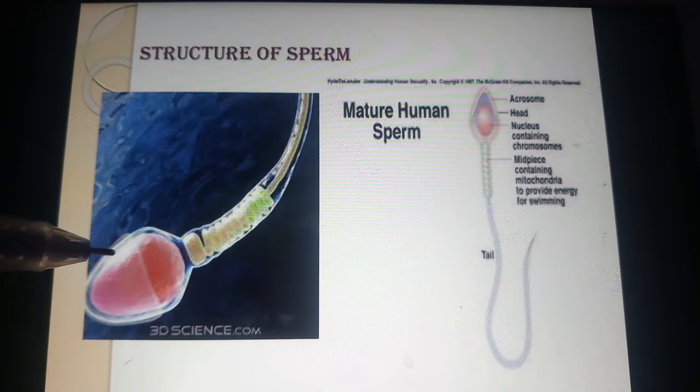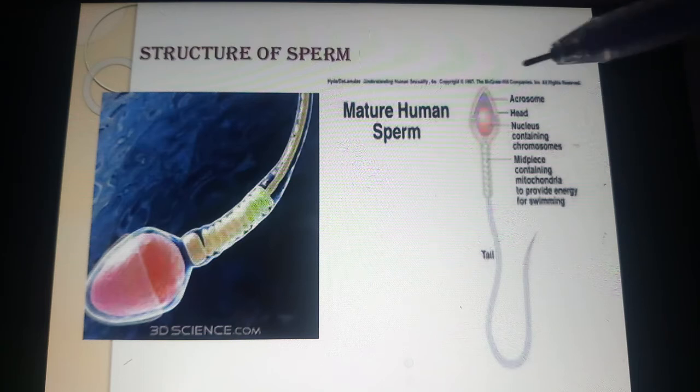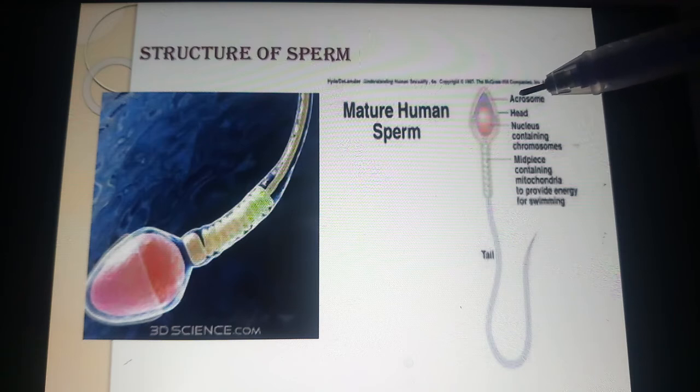The anterior portion of the sperm is covered by a cap-like structure called the acrosome. Can you see here in this diagram? A-C-R-O-S-O-M-E.